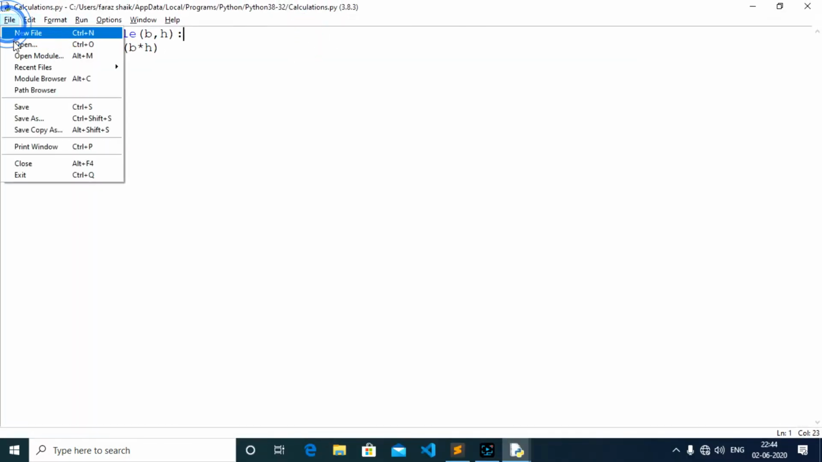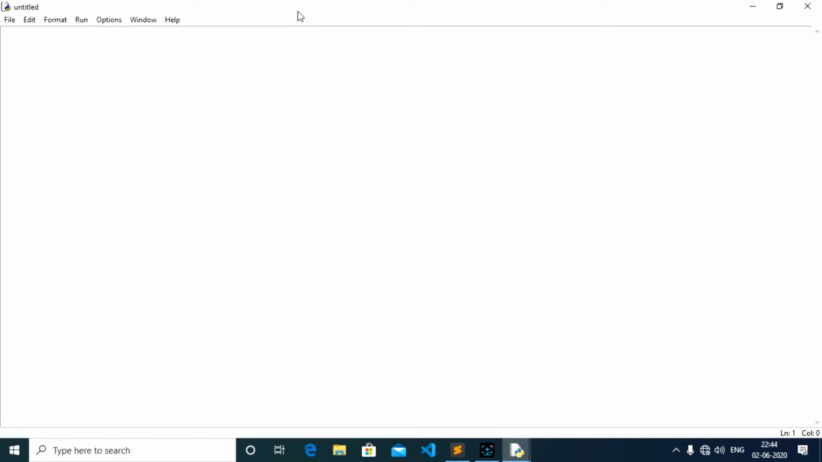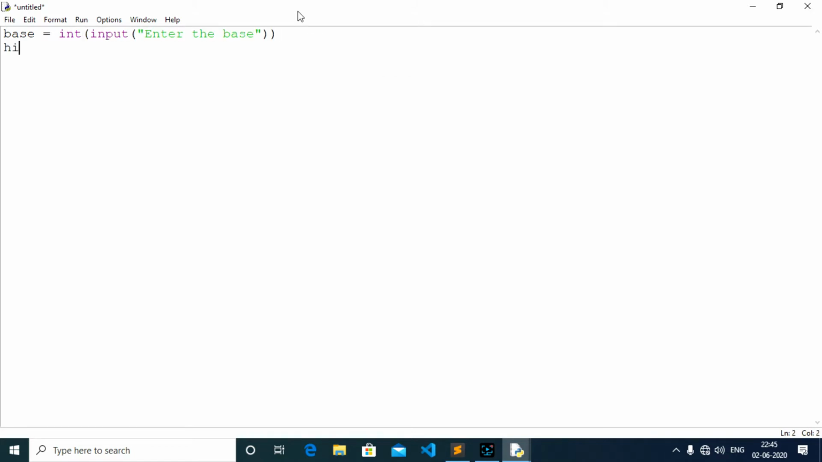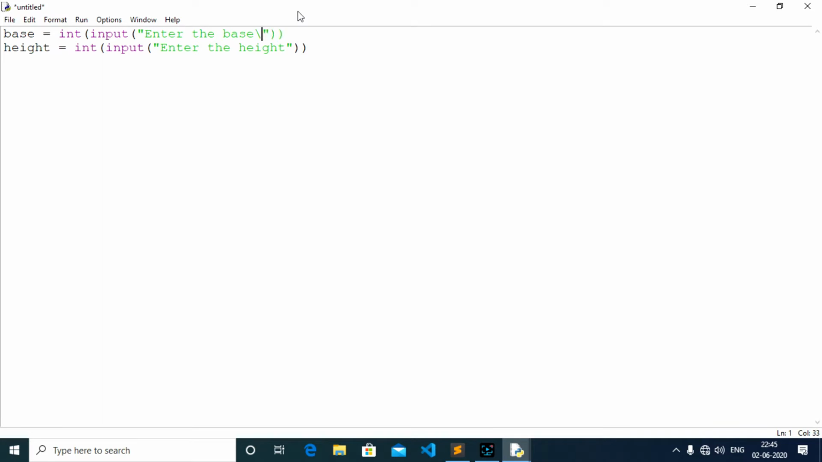Now let us create another file. In this I just want to ask the user for base and height, so I'll take base equal to int of input, enter the base. Again, height equal to int of input, enter the height. So I'm taking the height and base from the user.